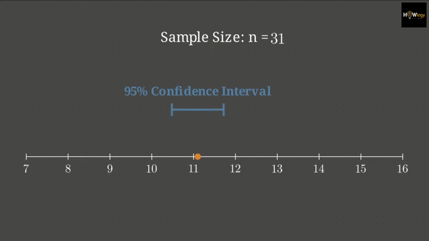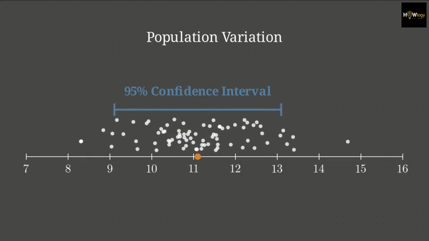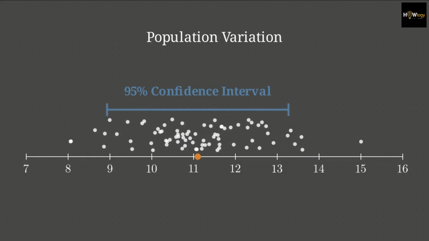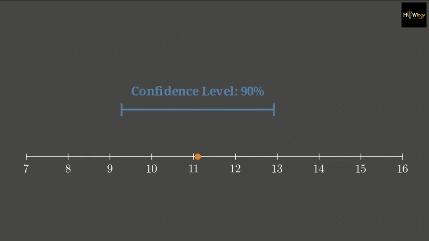Three specific variables control the size of this net. First is sample size. As you gather more data points, the math tightens. Larger samples create narrower, more precise intervals. Second is population variation. If your data points scatter wildly, the formula stretches the interval wider to safely catch the true mean amidst the chaos.